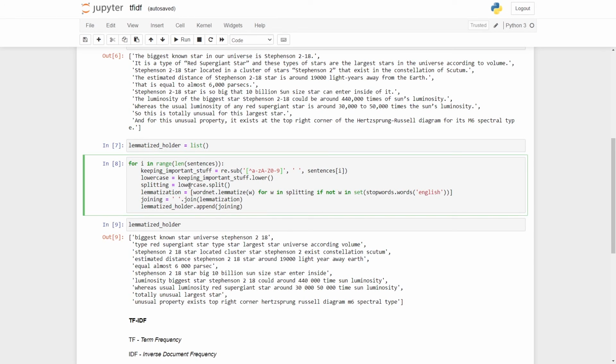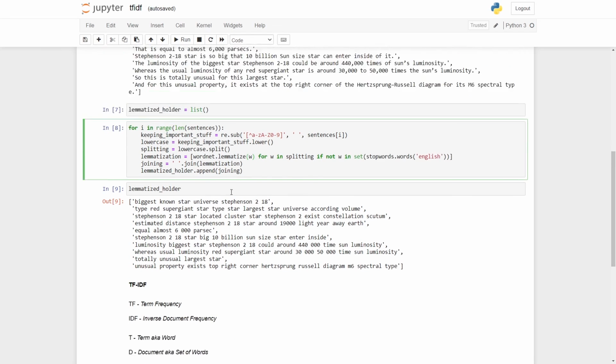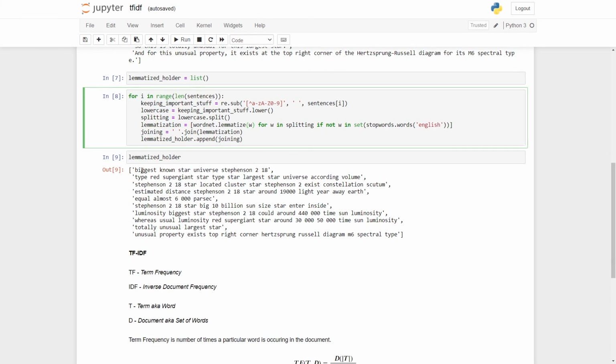These are sentences, so I have to split them into words so that I can apply the lemmatization. In the lemmatization process I lemmatize each word in the split list, if w is not in the stop words; I am only going to consider those. Later on I join those with the join operation, once again into a big corpus, and I then append this corpus. So this is the entire pre-processing.